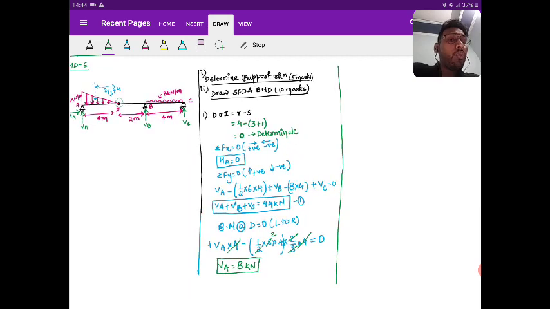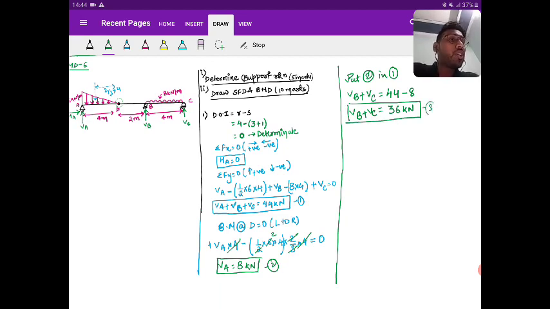Now, once you find VA, I put the second equation in one, put 2 in 1. So when you put 2 in 1, you will get VB plus VC is equal to 44 minus VA, and VA is equal to 8. So VB plus VC becomes equal to 36 kilonewton. So this is my third equation.